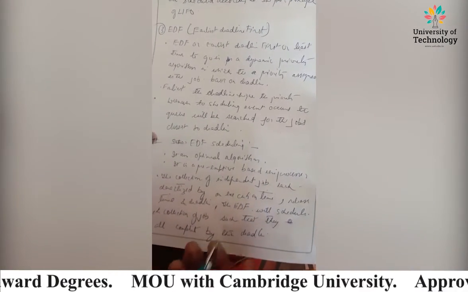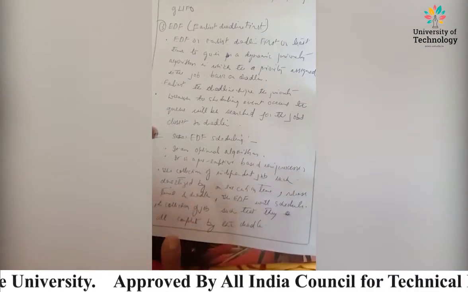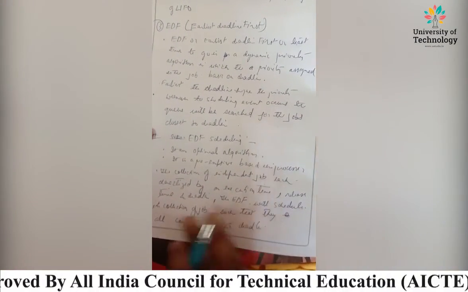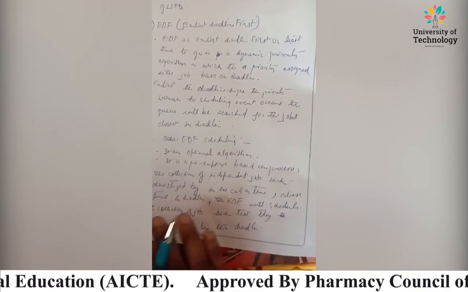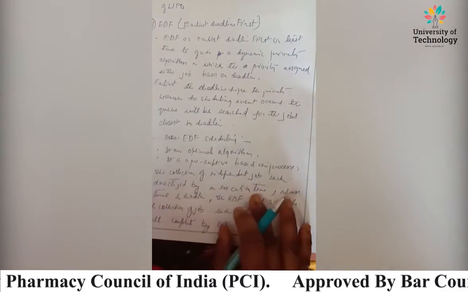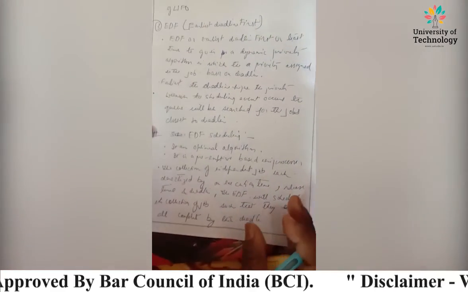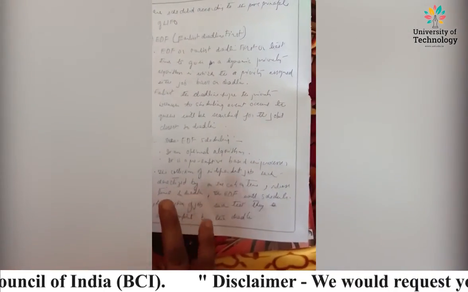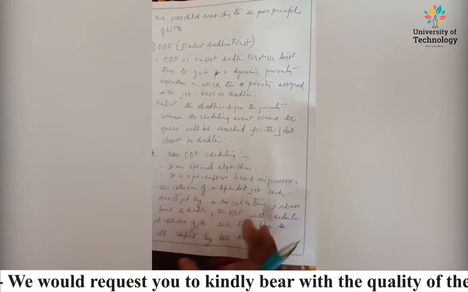So the first thing that we need to understand is what EDF stands for. It stands for earliest deadline first, right? And what type of algorithm is it? It is an optimal algorithm. Second point, dynamic algorithms are always uniprocessor based, so it's a preemptive based uniprocessor. In this there are independent jobs, and all the jobs have their parameters such as release time, deadline, and execution time, right?